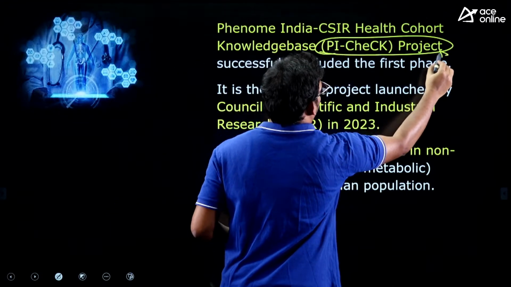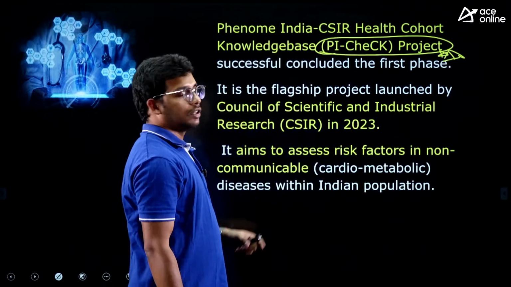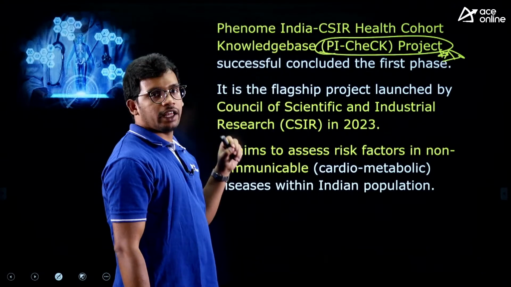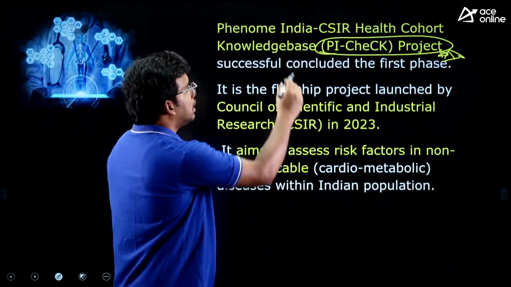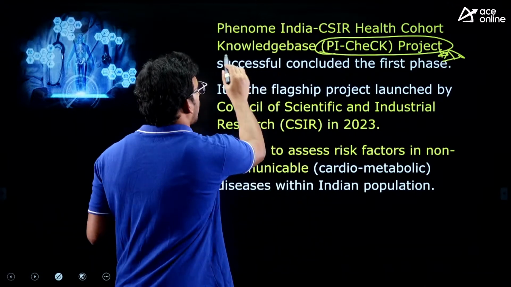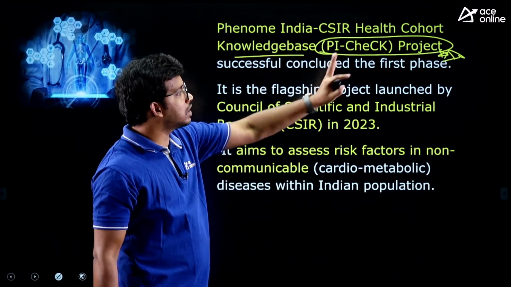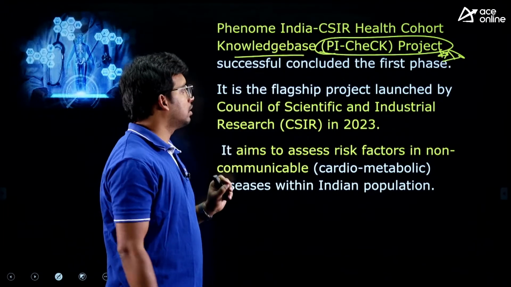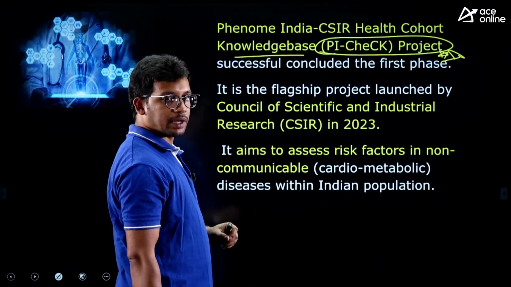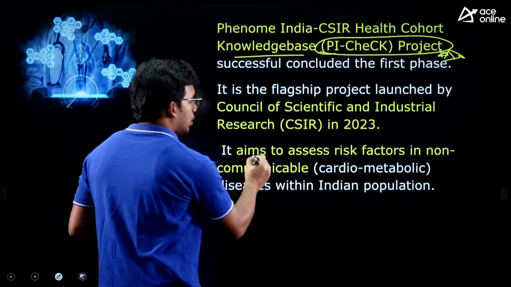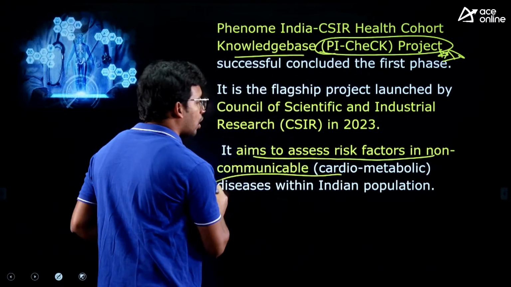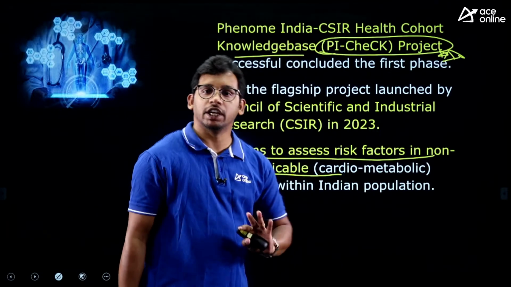Next one, PI check project. They will ask you this shortcut itself, you need to remember. This is Phenome India, it is a private organization. CSIR Health Cohort Knowledge Base. Right? These two organizations together have launched PI check project. Right? And what is this purpose? The purpose is to assess risk factors in non-communicable diseases with Indian population.